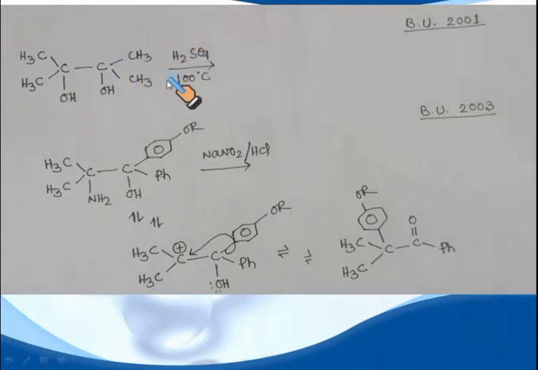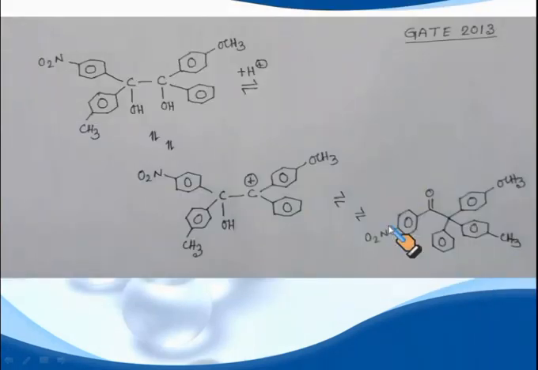It is shown earlier. And in the below case, when this aminohydrin is treated with NaNO2 HCl, the amino group reacts with the nitrosonium ion and forms this carbonyl compound. This question appeared in GATE 2013. When this is treated with acid, what happens? The same question: that hydroxyl group undergoes protonation, which generates a stable carbocation.